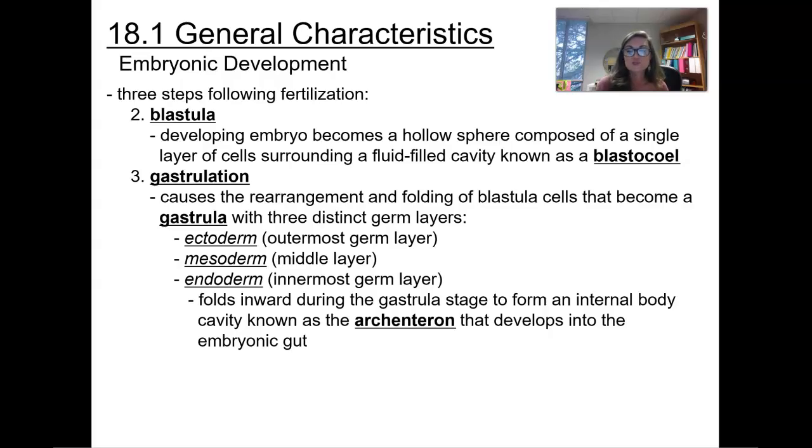Third, we have gastrulation. This causes the folding of the blastula cells that become the gastrula with 3 distinct germ layers. These are your ectoderm, which forms the outermost germ layer, the mesoderm, which forms the middle layer, and then the endoderm, which forms the innermost germ layer. These fold inwards during that gastrula stage, and they form an internal body cavity known as the archenteron, and that's going to develop into the embryonic gut.